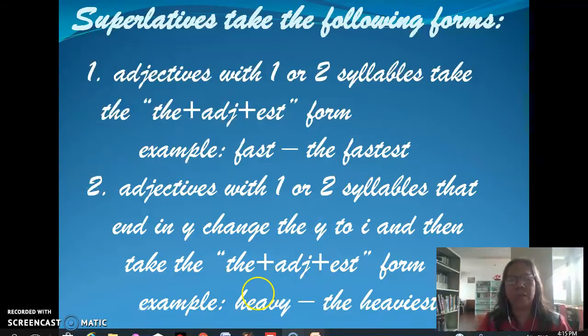For example, the adjective heavy ends in y. So we change y to i, and then we add est. We therefore say the heaviest. Okay, will you say that? The heaviest. That is right.